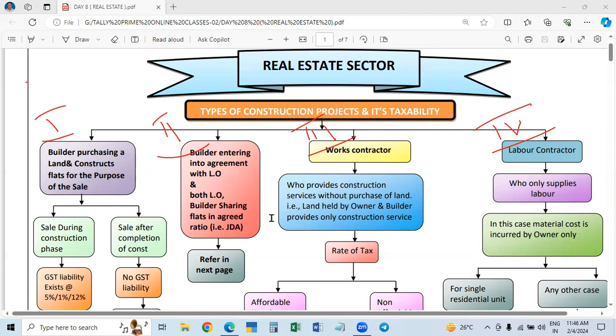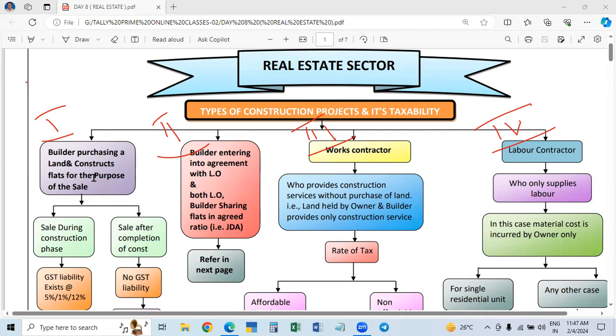And here, I will tell you in brief, what are the 4 types? Whatever the project is, it will fall under these 4 only. Just like types of accounts: personal accounts, real accounts, nominal accounts. All the accounts will fall in these 3 only. Like that, any construction project will fall under these. So what are the different types of projects and their tax liability?